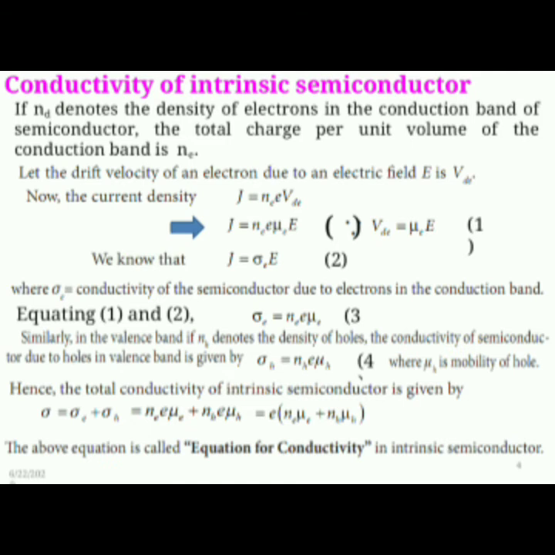Let the drift velocity of an electron due to an electric field E be Vd. Now the current density J is equal to N e mu E into E. Here sigma is the conductivity of the semiconductor due to electrons in the conduction band. Equating 1 and 2 and solving these equations, we get the total conductivity of an intrinsic semiconductor as sigma equal to e (Ne mu E plus Nh mu H). This above equation is called the equation for conductivity in intrinsic semiconductor.